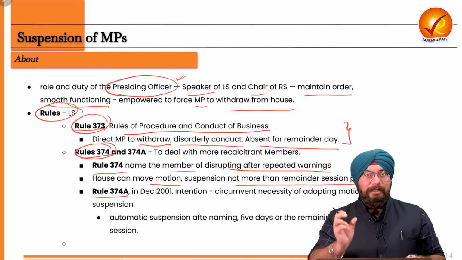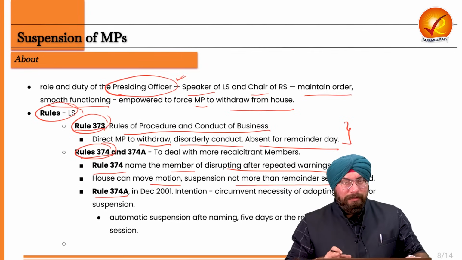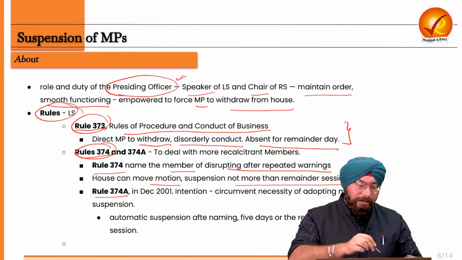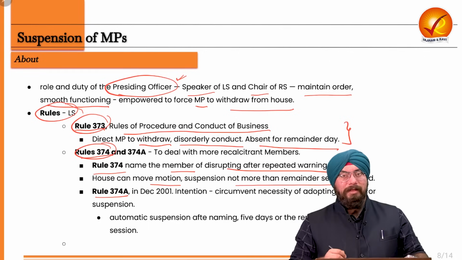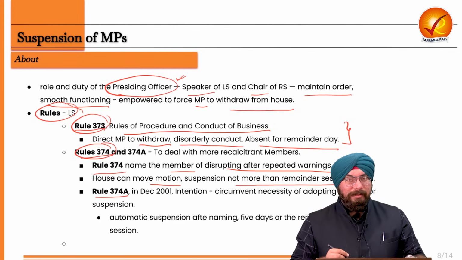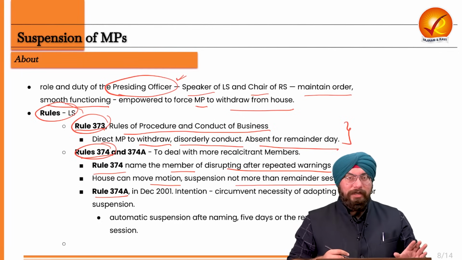So that session period, whether it is 1 month, 1.5 months, whatever the period of the session is, where the Lok Sabha would be continuing to meet, right? So they will be suspended for the remainder of the session period in this Rule 374. And what has to happen? First, the presiding officer has to name that member in the house, and then a motion will be moved against that particular member.